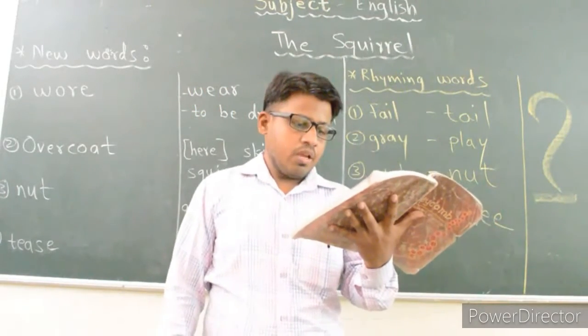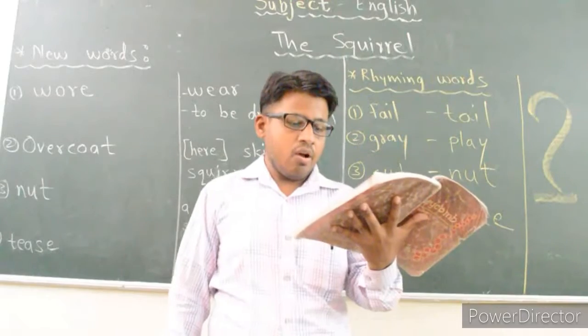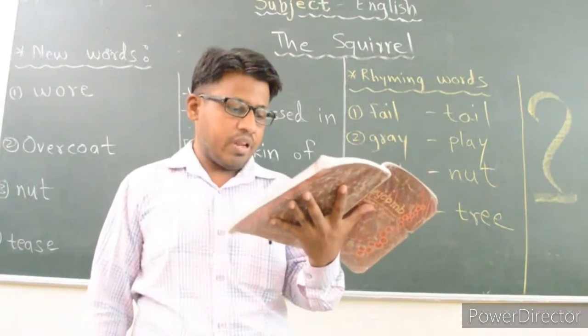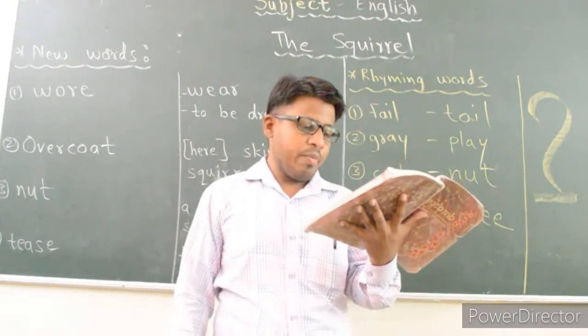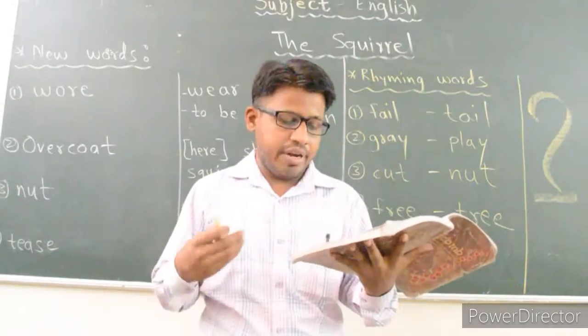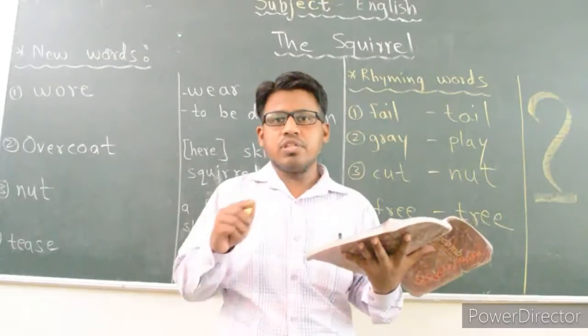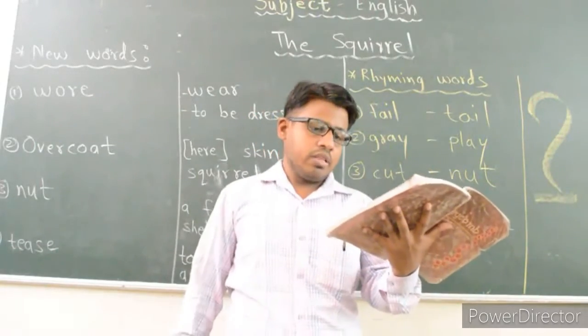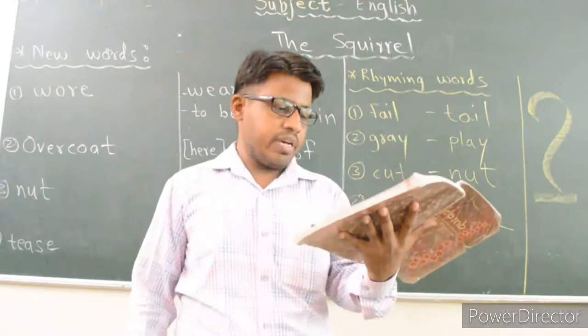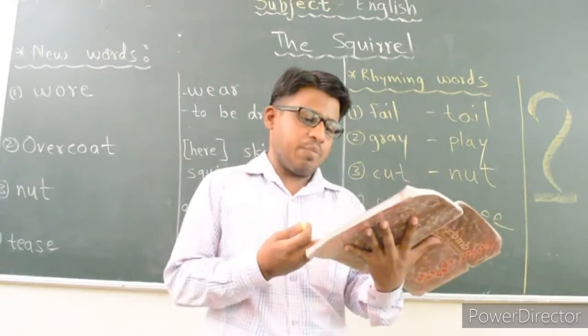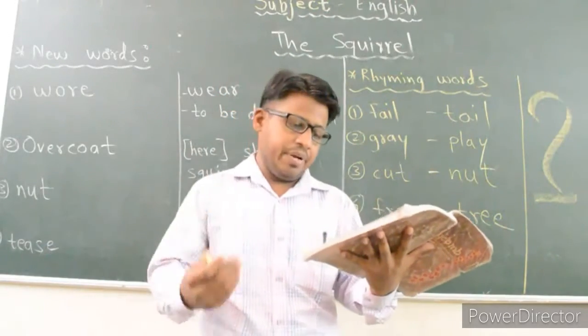Then what you have to do? You have to draw a squirrel picture, okay, and find out the picture of a squirrel sitting on the ground. So you may get lots of pictures in the textbook, on the net also. How would you describe its tail? Then again what you have to do? You have to describe the tail. Already I have told you that it looks like a question mark. Otherwise, that is a personal response type question. So you can use your creativity.